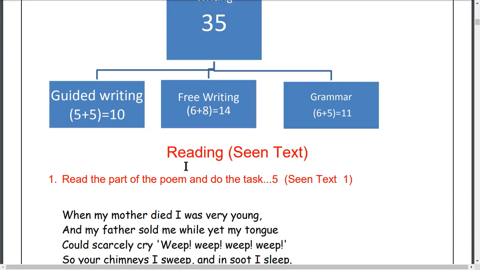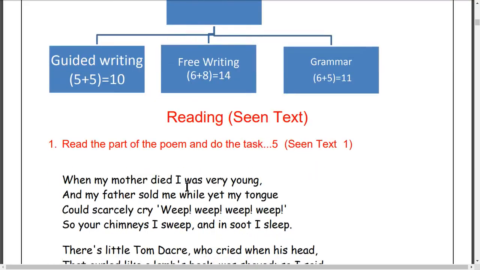Okay, in the reading seen text, here is a poem. Read the part of the poem and do the task here. This carries 5 marks. I have taken a poem here. There are 5 poems in the textbook, and you can be asked any one of the poems. It is not compulsory. Apart from poems, any passage, essays, stories or other things can also be asked in the examination.